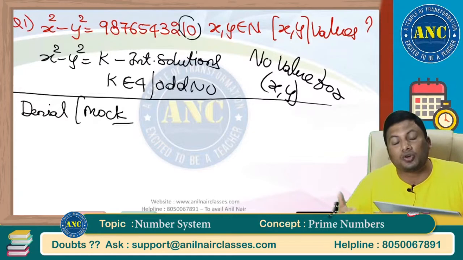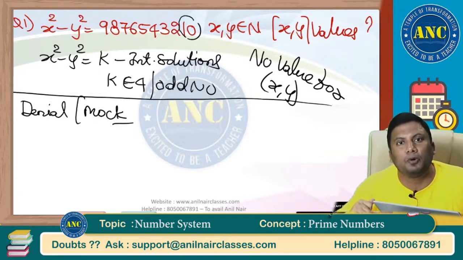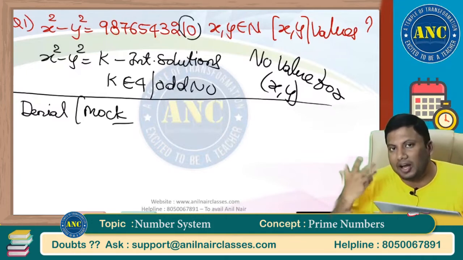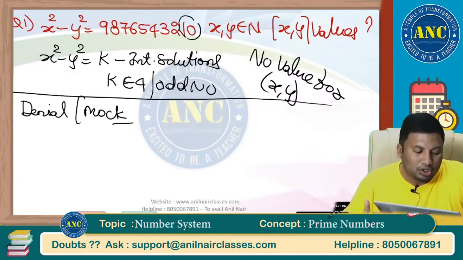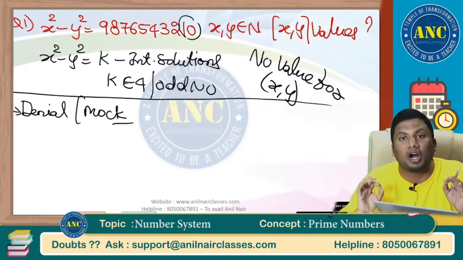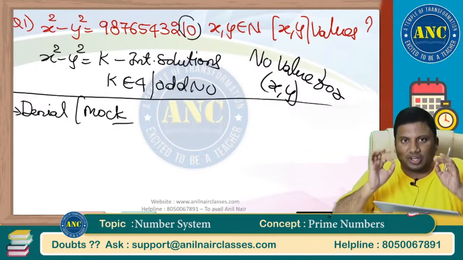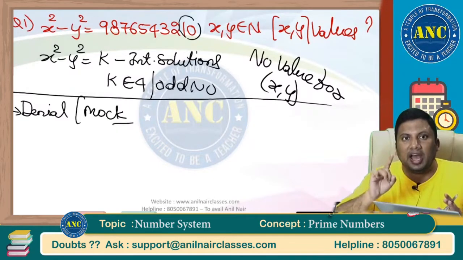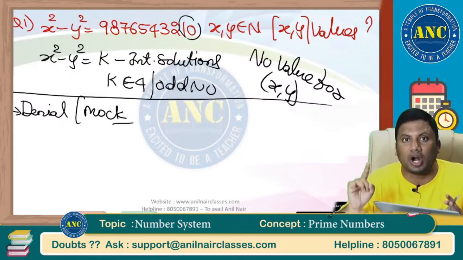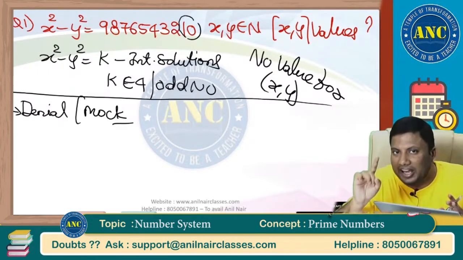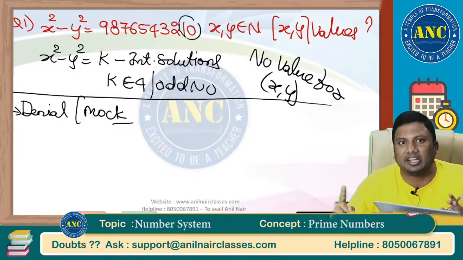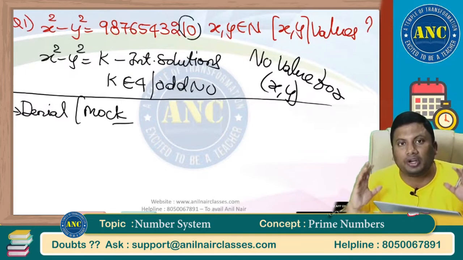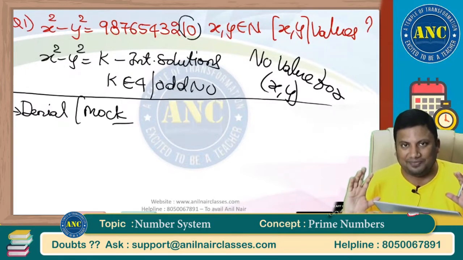When you write a mock, you will realize that you think you are poor in verbal, but actually your verbal scores are very good and consistent across multiple mocks. Don't deny what you are not good at. The definition of a successful person is that he knows what he should do and also what he should not do in life. Like we say, a great communicator is the person who knows when to speak, where to speak, and also when to keep his mouth shut.